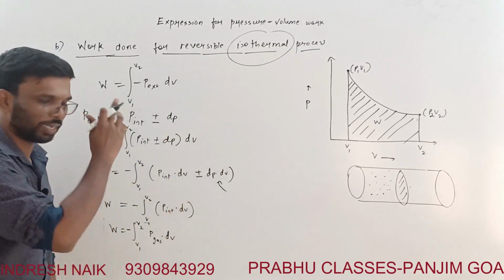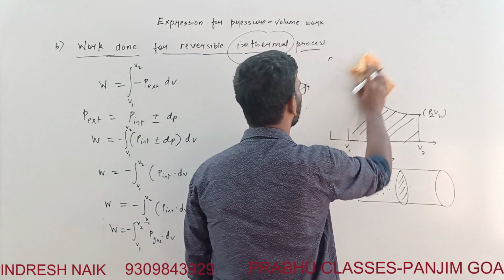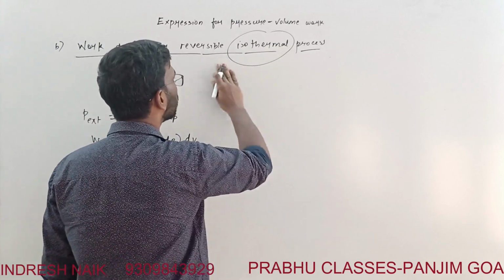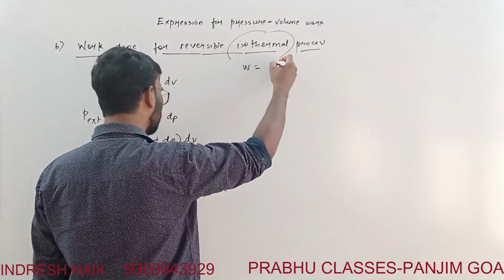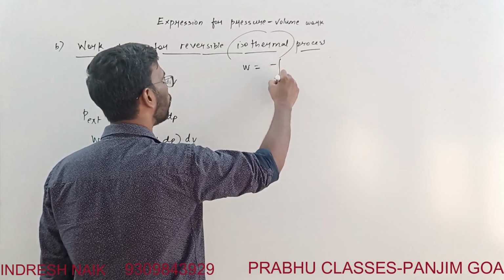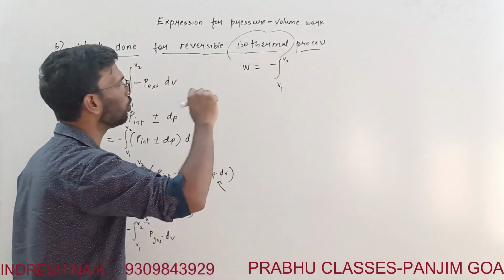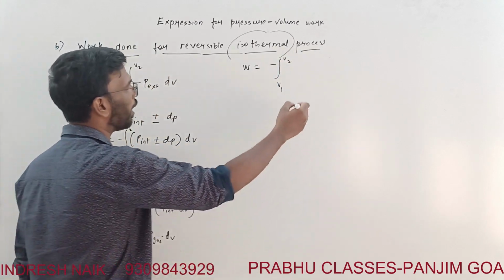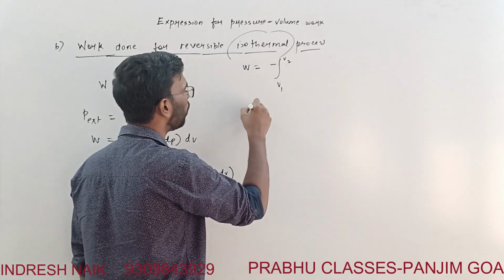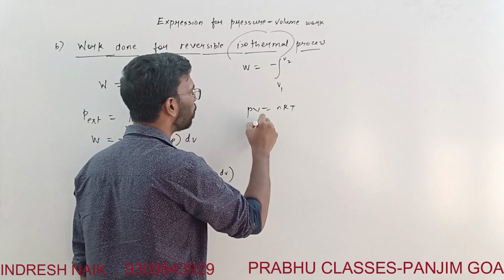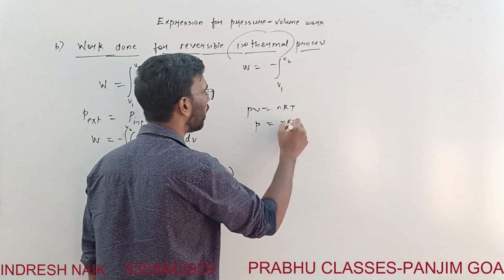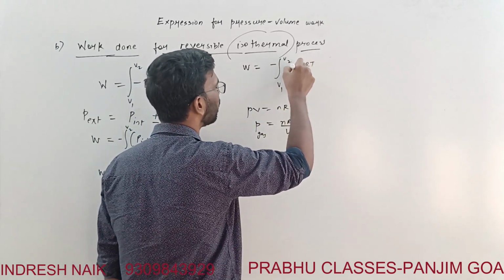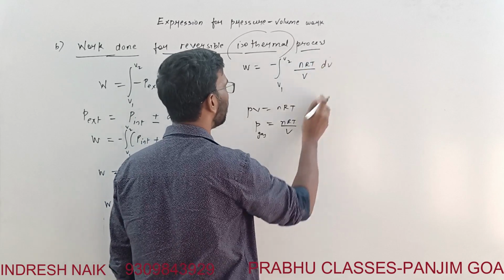Okay, so I'll clean this graph. Therefore, work done is equal to what? Integral from V1 to V2. What is the pressure of the gas? Pressure of the gas for an ideal gas, from the ideal gas equation, we know that PV is equal to nRT. So pressure is equal to nRT by V. So I'll write over here pressure of the gas will be nRT by V, and dV, right?